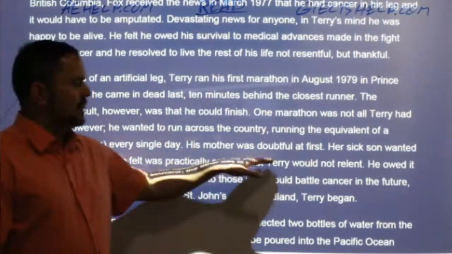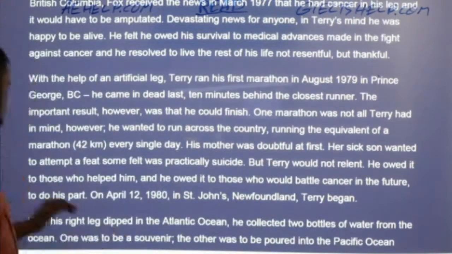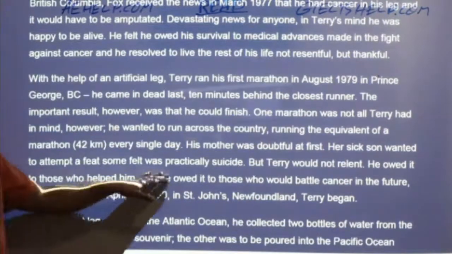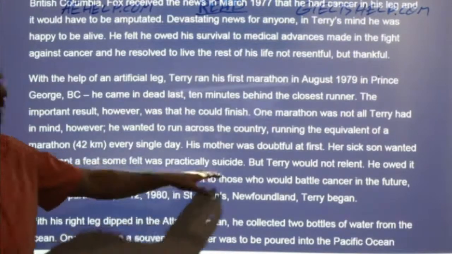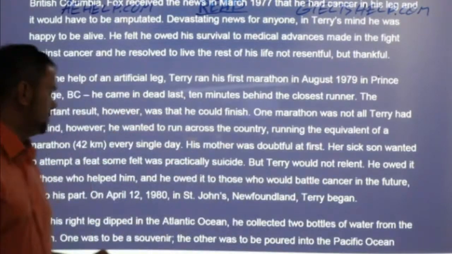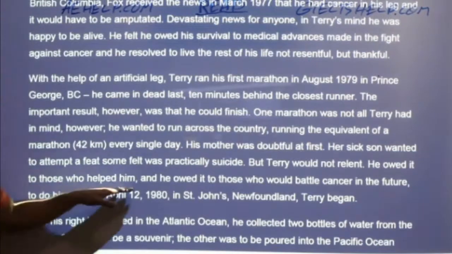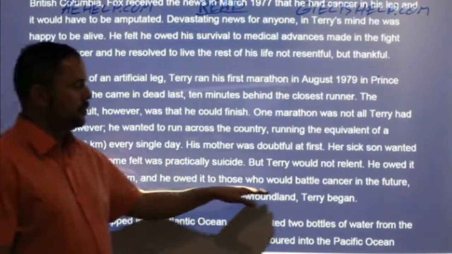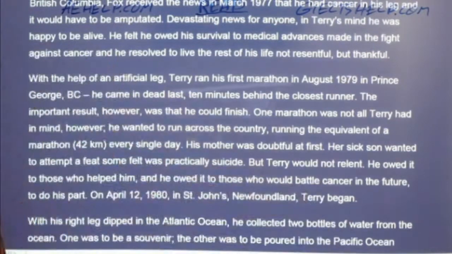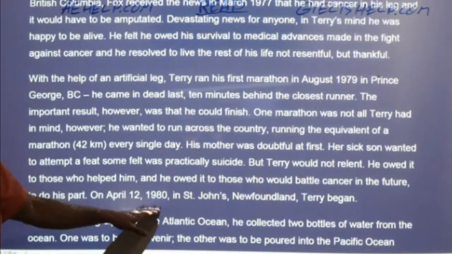His mother was doubtful at first. Her sick son wanted to attempt a feat some felt was practically suicide. But Terry would not relent. He owed it to those who helped him, and he owed it to those who would battle cancer in the future to do his part. On April 12, 1980, in St.